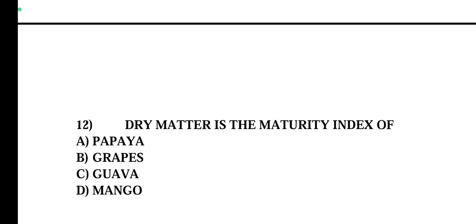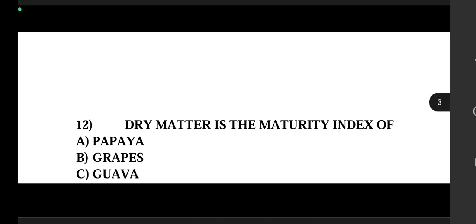The different maturity indices are: in case of mango, tapka stage and dry matter; in case of banana, shape; in case of citrus, juice percentage; in case of grapes, it is vexiness; in case of papaya, it is oozing of latex; in case of sapota, it is scales of the fruit surface disappear, and so on. Thank you.